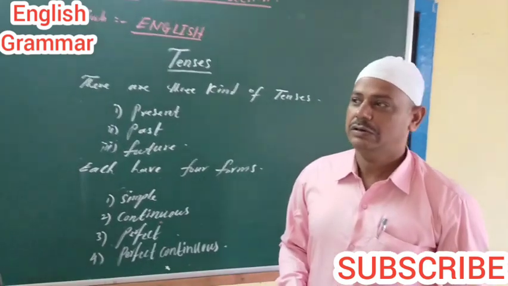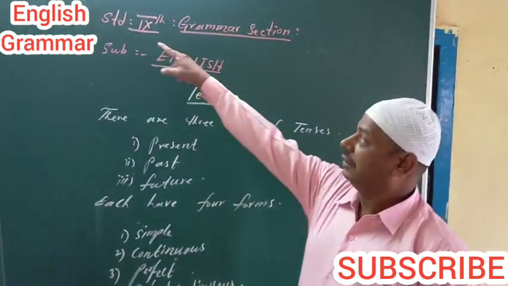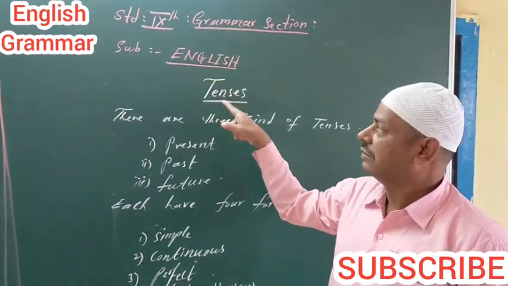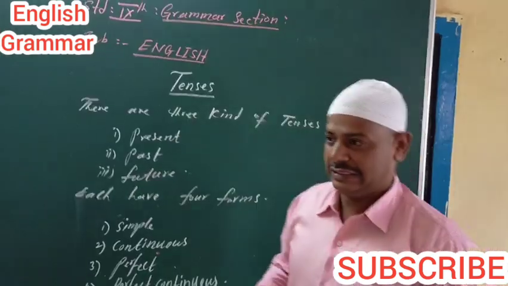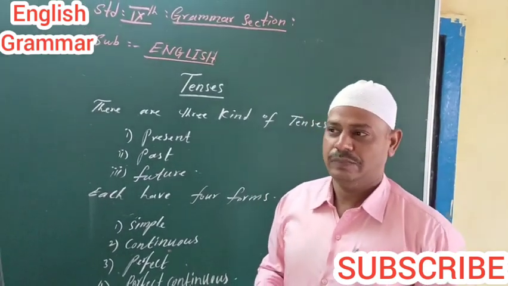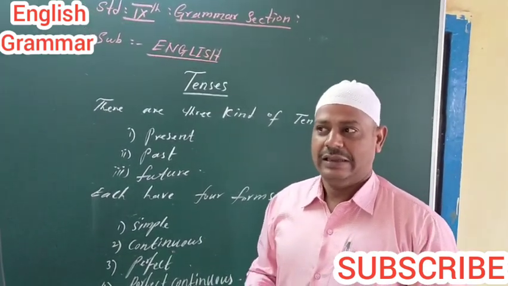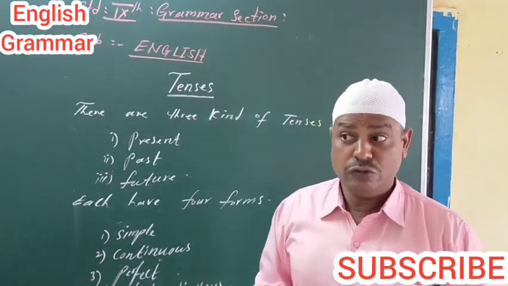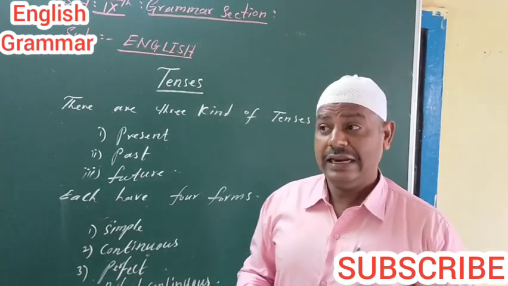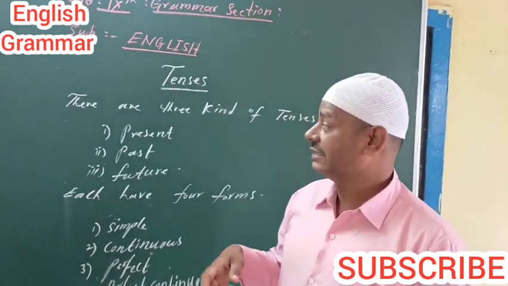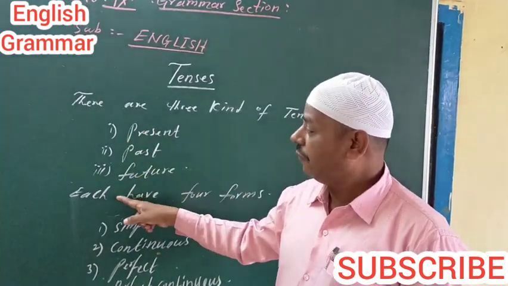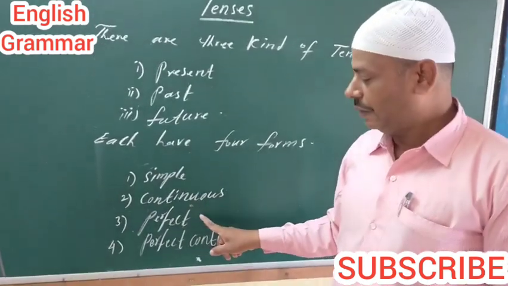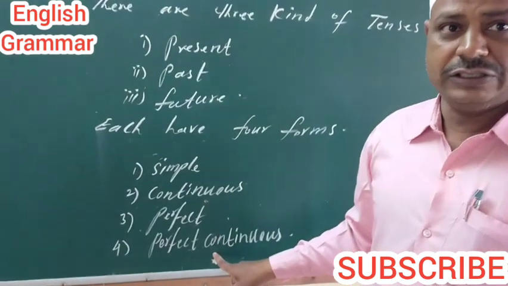Now today we are going to learn Standard 9 Grammar section, subject English. Now we are going to learn tenses. Dear students, you know there are three kinds of tenses: present tense, past tense, future tense. And you know already in Standard 8 you have learned about tenses. Each has four forms: simple, continuous, perfect, perfect continuous.